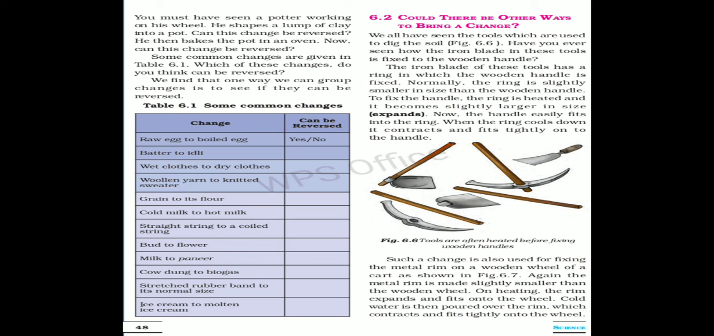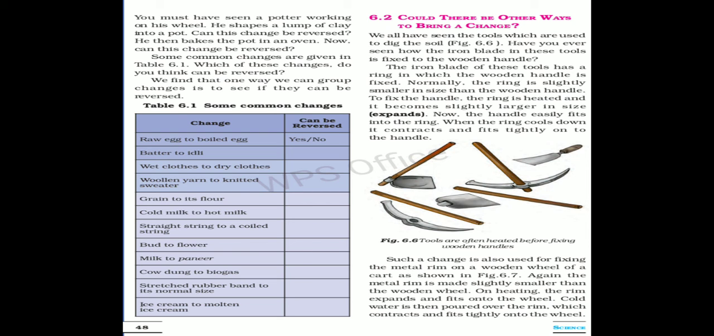The reversible change of expansion is used in fixing an iron rim on the wooden wheel of a cart and fixing the iron blade of a digging tool like a spade to a wooden handle. You can see here some tools being shown. Now, how is the wooden handle fixed into these iron tools? The iron blade of a soil digging tool is affixed to a wooden handle by the process of expansion on heating followed by contraction on cooling.